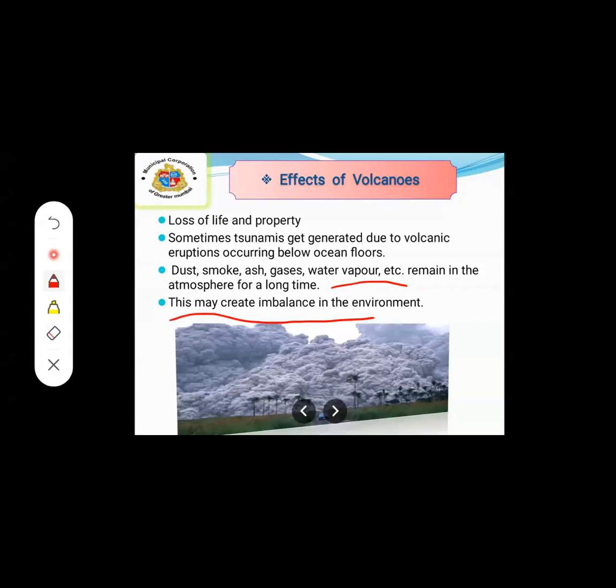Students, because of this pollution, the total atmosphere of the environment will be changed. There is no balance of the environment, so this may create imbalance in the environment.